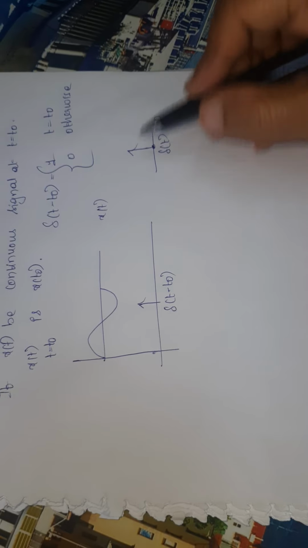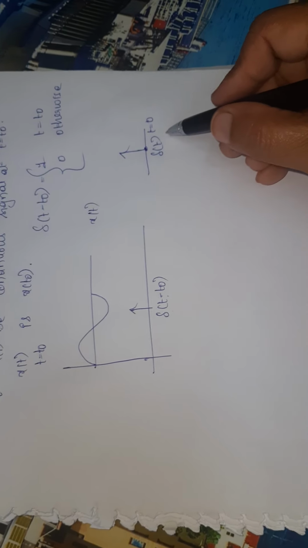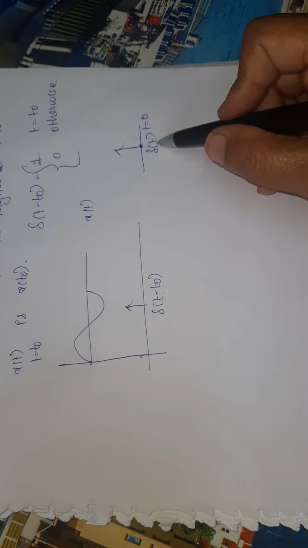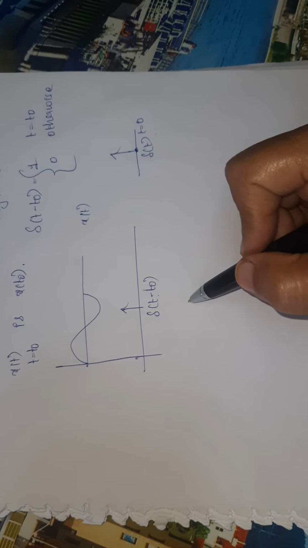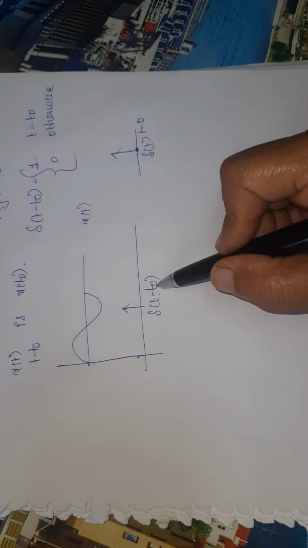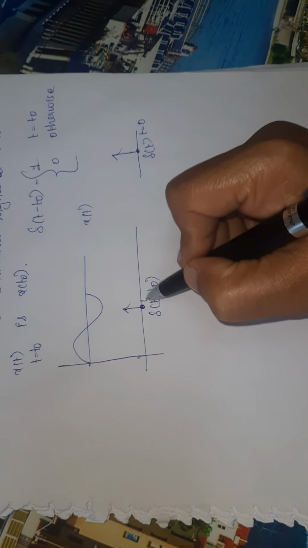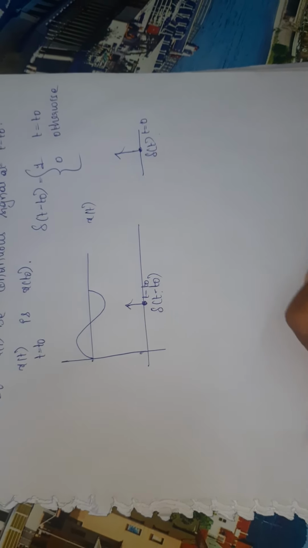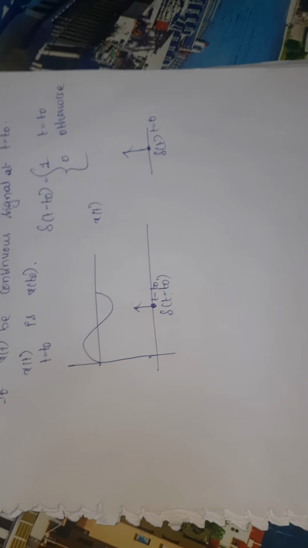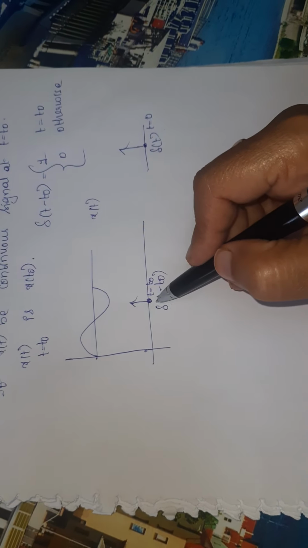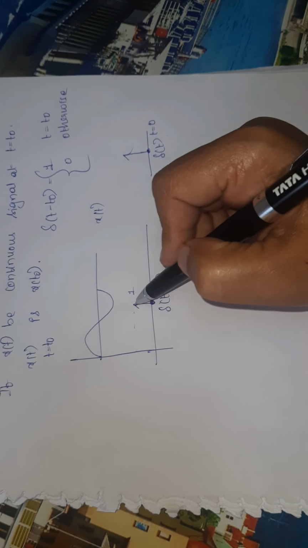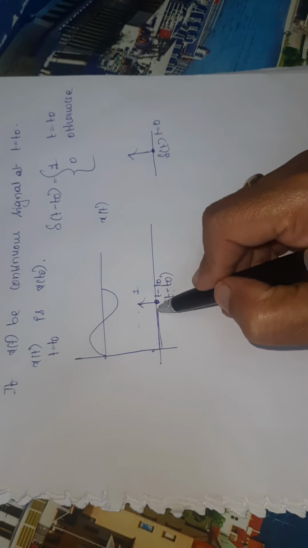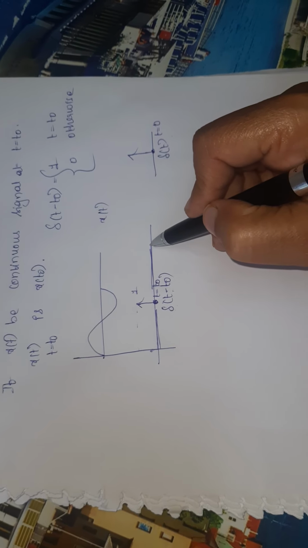Del of t minus t naught is nothing but a shifted version of del of t. It is shifted towards the right by t naught time. So del of t minus t naught exists at t is equal to t naught. If I multiply these two, where it has magnitude 1, and elsewhere the magnitude is 0.